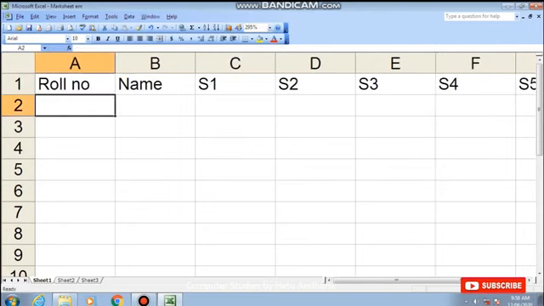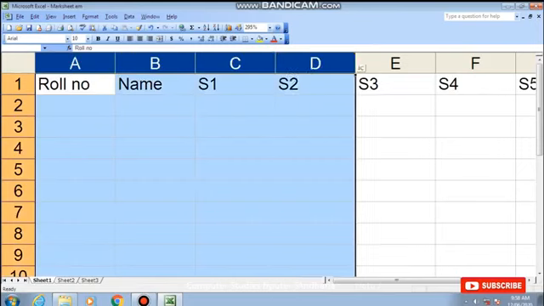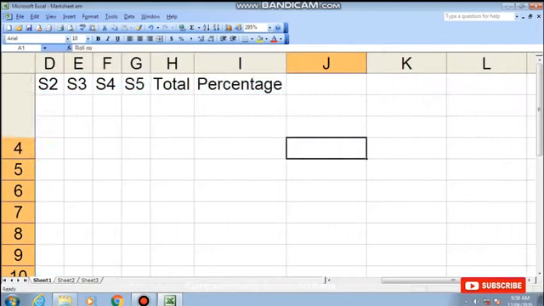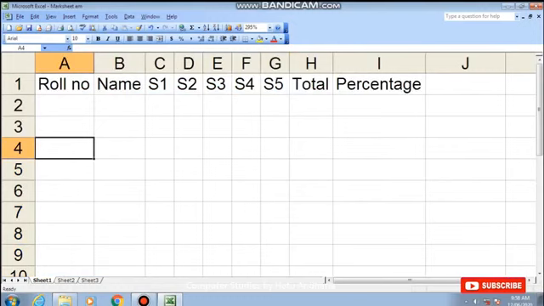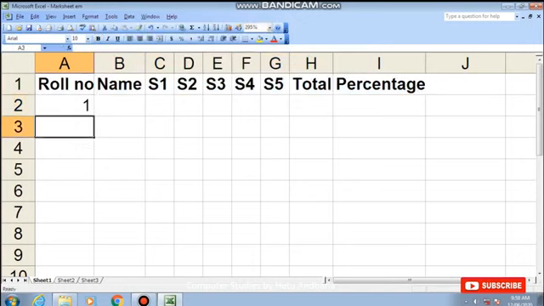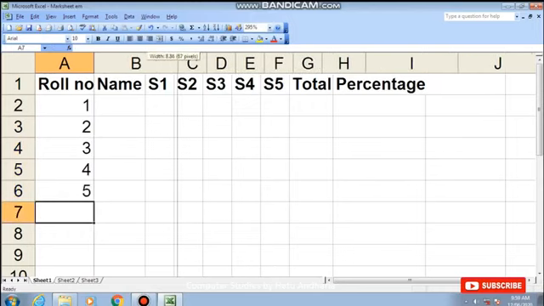Now I will adjust the column width by selecting this many columns and double clicking here. Okay, now it's looking better. So I have done this much. Now I will make this part bold. Now I will enter the roll numbers here. Names I will require a little bit wider column.